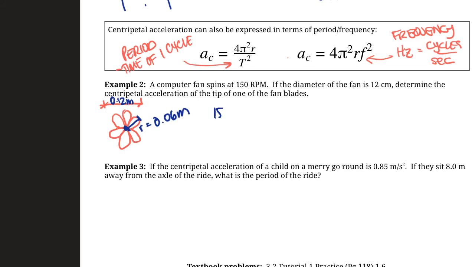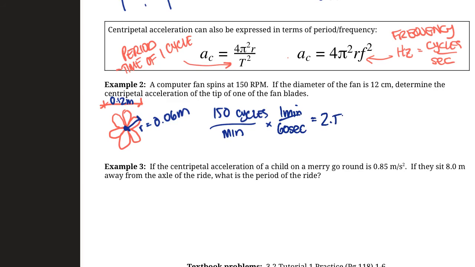So 150 is cycles, like a revolution is just a cycle, right? Cycles per minute, right? So we should convert that to cycles per second. So all we need to do is multiply by 1 minute over 60 seconds. So basically just divide by 60, right? So 150 divided by 60 gives us 2.5.